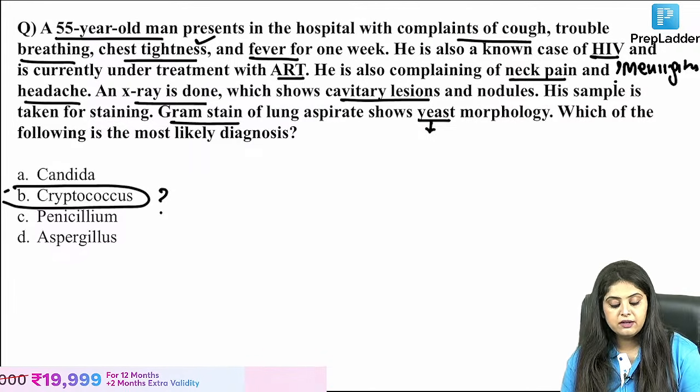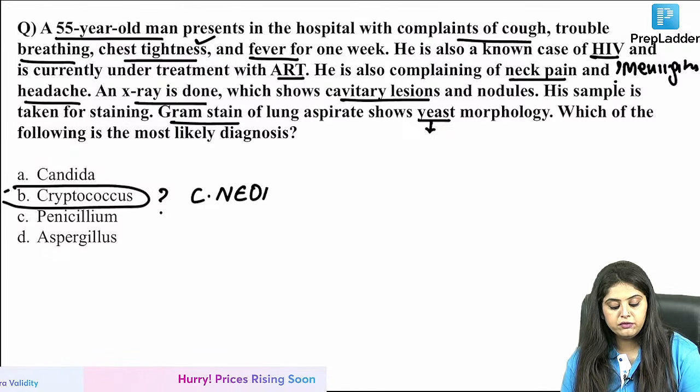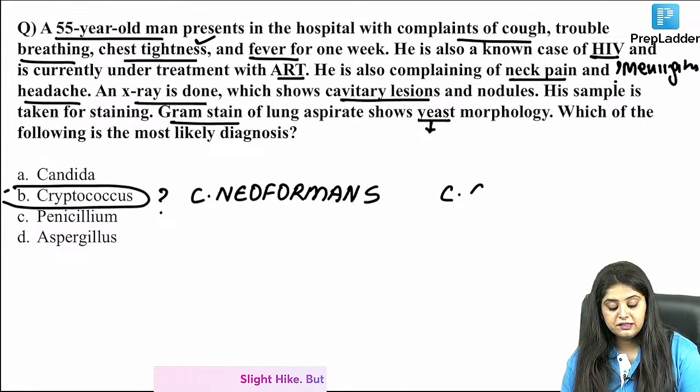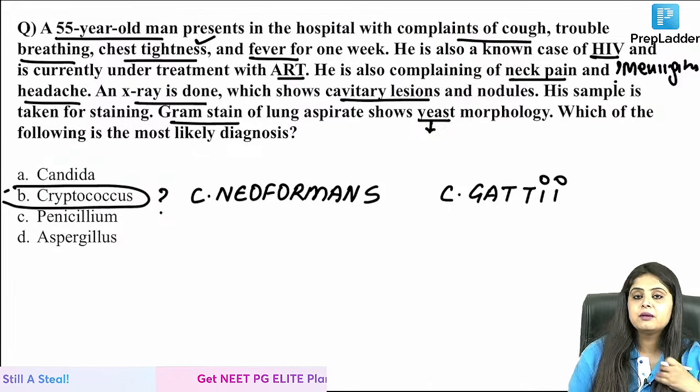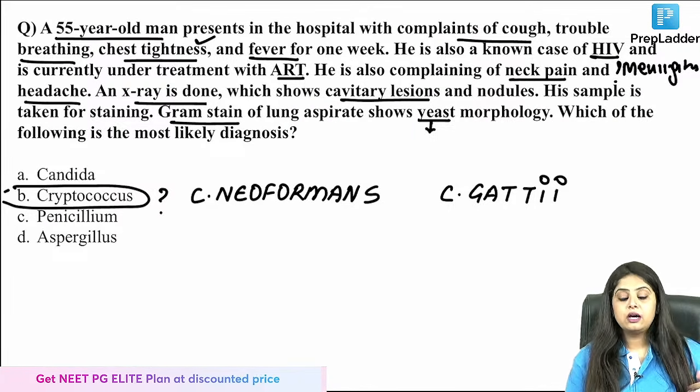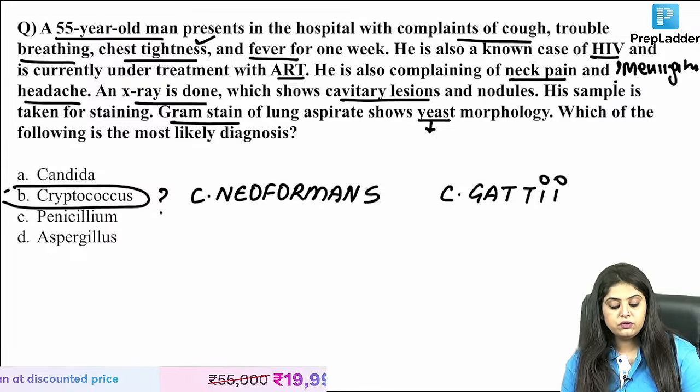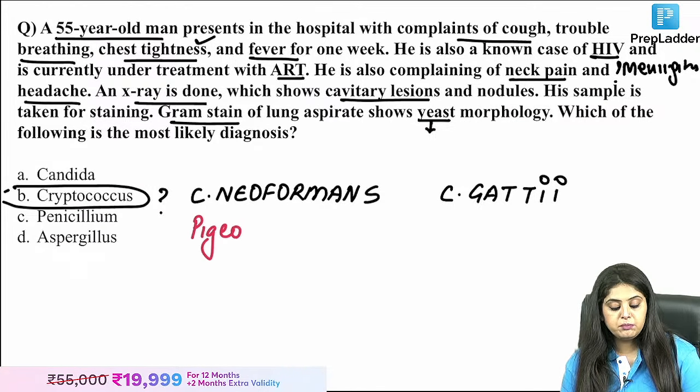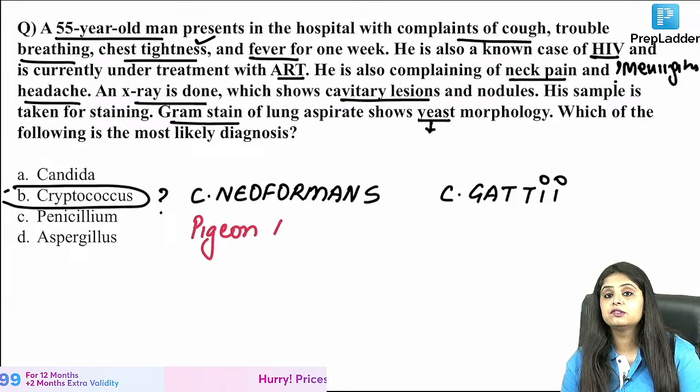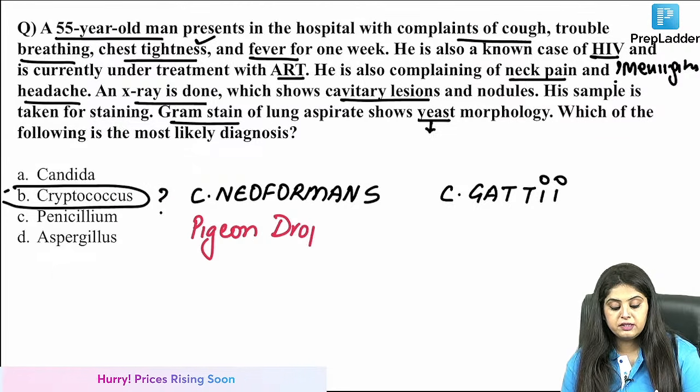Because there are two. One is known as Cryptococcus neoformans and one is known as Cryptococcus gattii. And this is the recent FMG exam question that came last year, the January session, which was recent. Now they will ask you which out of these is associated with pigeon droppings? So Cryptococcus neoformans is associated with pigeon droppings.